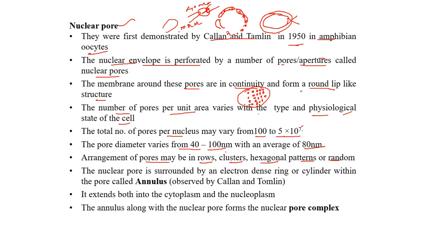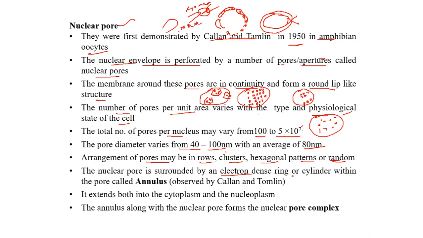It might be arranged in the form of rows, or in clusters, or the pores might be in the form of hexagonal patches. The patches appear as hexagons, but there are pores in the pattern. Or in some nuclei, we find a random arrangement of pores on the surface. There is no specific arrangement.